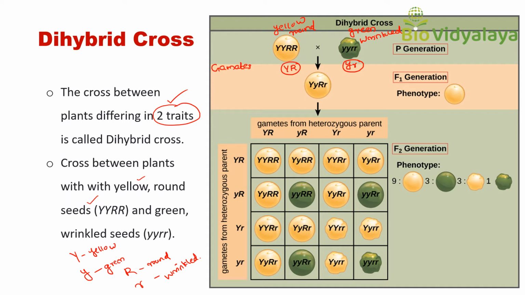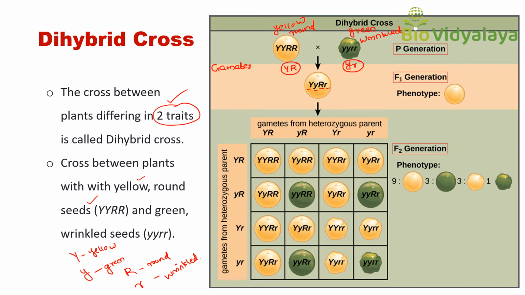These gametes donate during fertilization and produce a hybrid. Hybrid means the trait has two different alleles. Here you can see two different alleles, capital Y and small y, and capital R and small r.